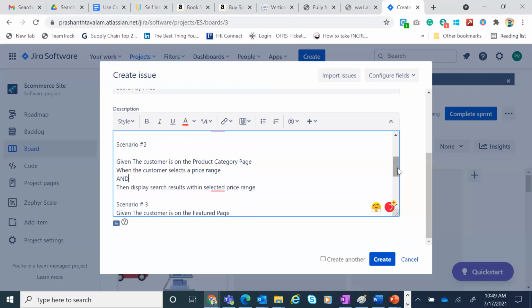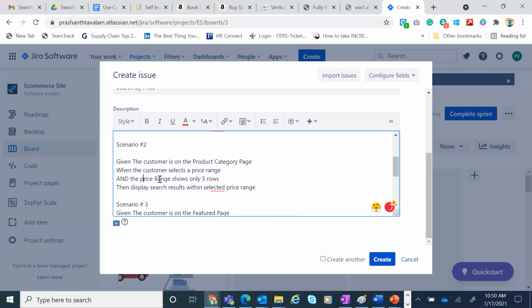If I have to show as a story to display, given the customer is on the product category page and the customer selects a price range and the price range shows only 5 rows, then display search results within selected price range.